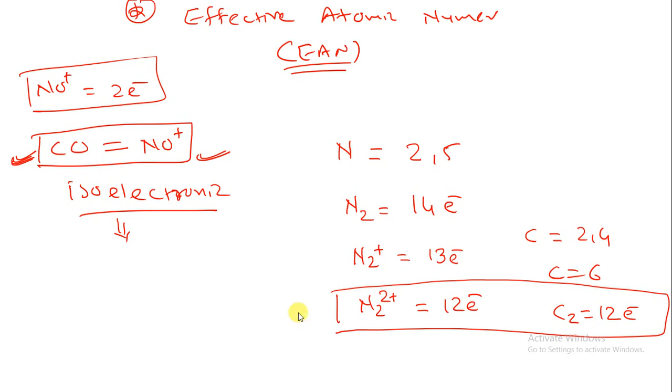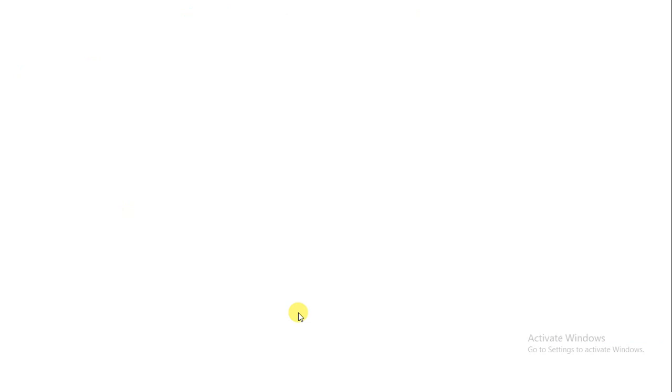Isoelectronic means the molecules are different but they are giving the same number of electrons, so that is known as isoelectronic. That is the structure of isoelectronic, for example CO and NO plus, both are giving the same number of electrons. So now let us take one example for the calculation of EAN.